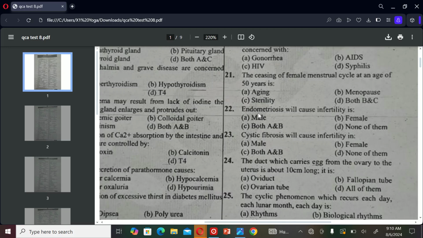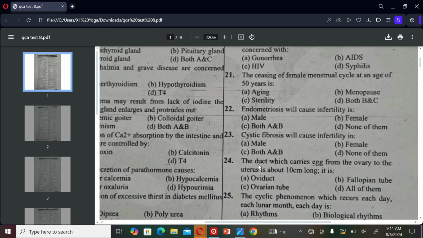The next MCQ is: endometriosis will cause infertility in A. male, B. female, C. both A and B, and D. none of them. So the correct option is B, female. The next MCQ is: cystic fibrosis will cause infertility in A. male, B. female, C. both A and B, and D. none of them. So the correct option is A, male.